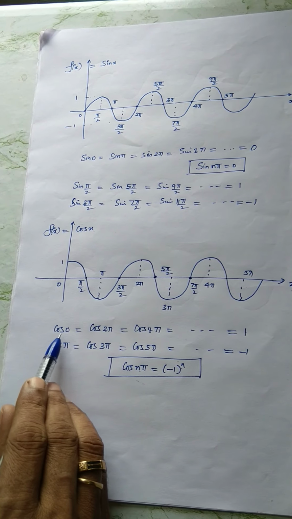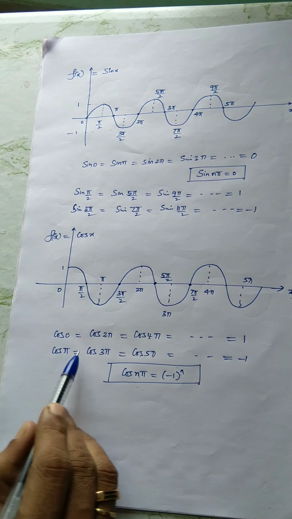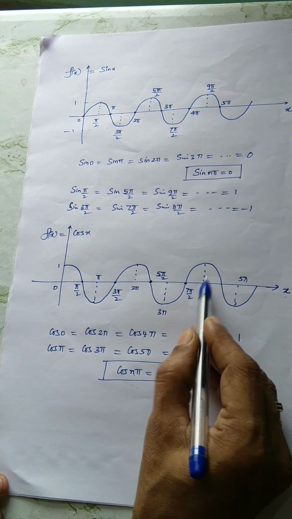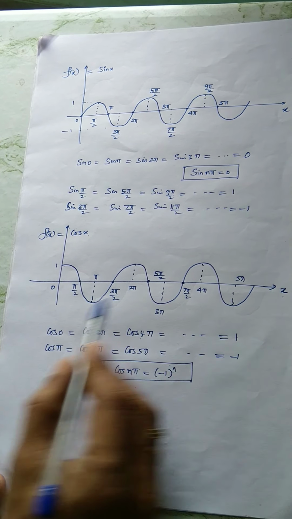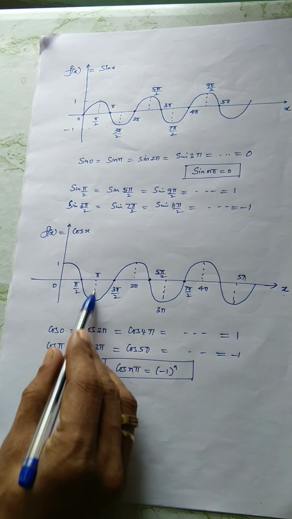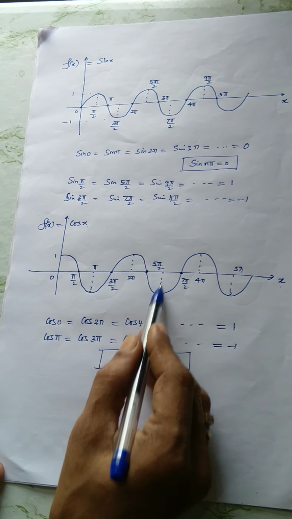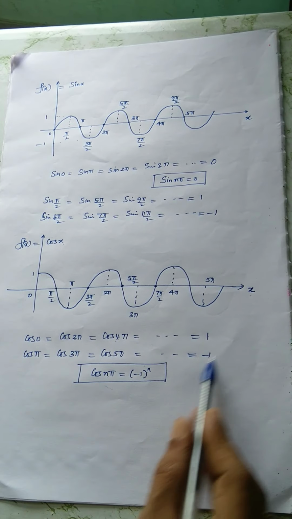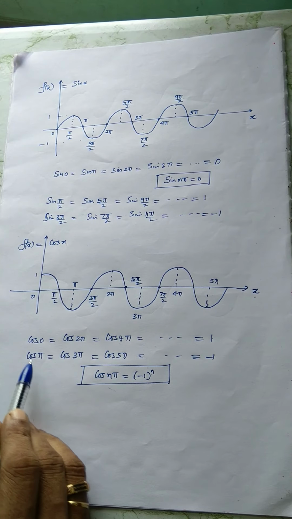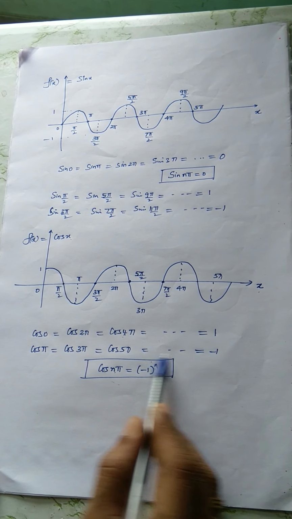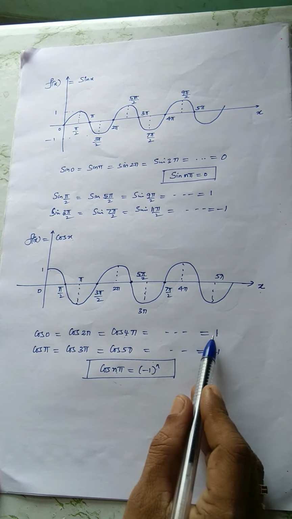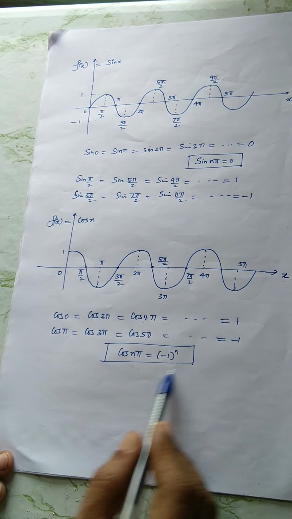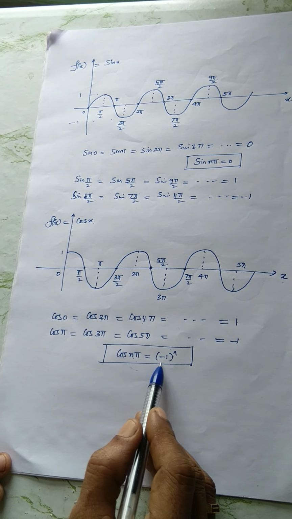So here the numerical values, cos 0 is 1, cos 2 pi is 1, cos 4 pi is 1, all peak values. Now take the negative values, cos pi, cos 3 pi, cos 5 pi. All these values are negative. So I can generalize: all odd multiples give negative value, even multiples give positive value, that is 1. So I'll introduce an oscillating sequence,